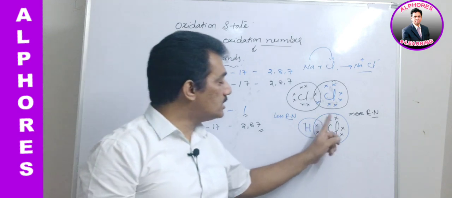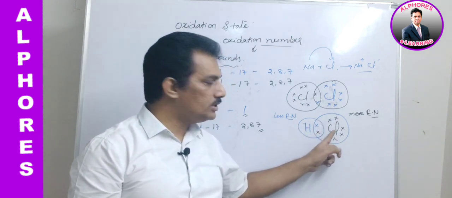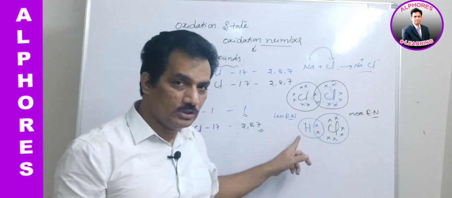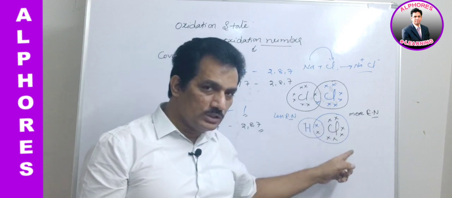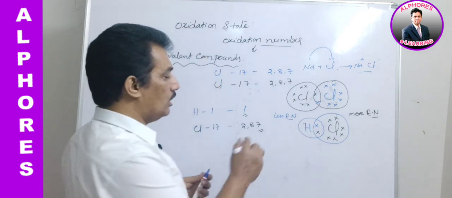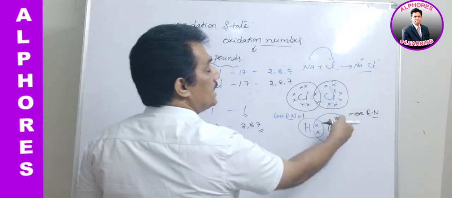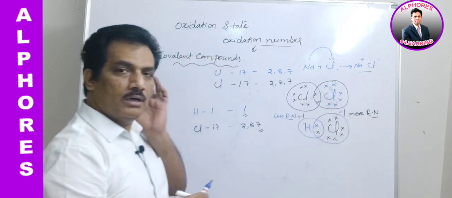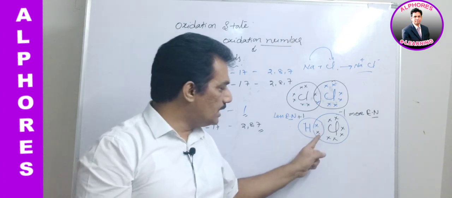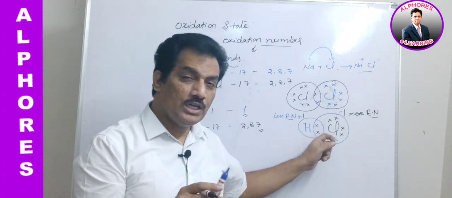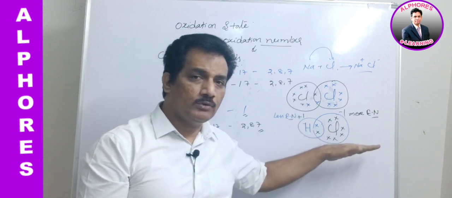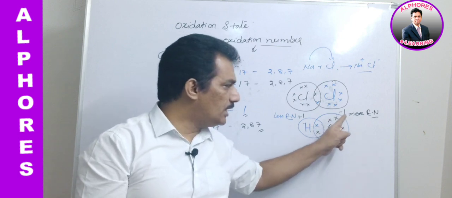Clear? And when an electron is shifted to chlorine, this electron is its own, so it is not creating any charge. But the other electron is from hydrogen. So here hydrogen is the loser and chlorine is the gainer. As we know, the loser will get a positive charge and the gainer will get a negative charge. How many electrons did it gain? Imaginarily, one electron, because the other electron is from the same chlorine, so we need not consider that one. In addition to its own electrons, one more electron shifted towards it. Thereby it is -1.